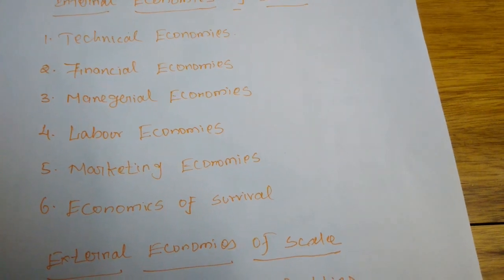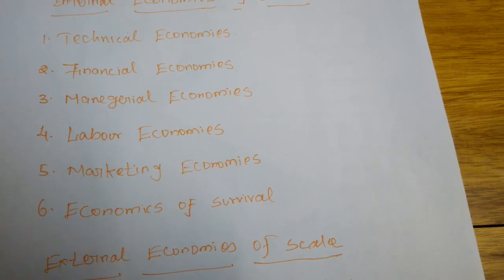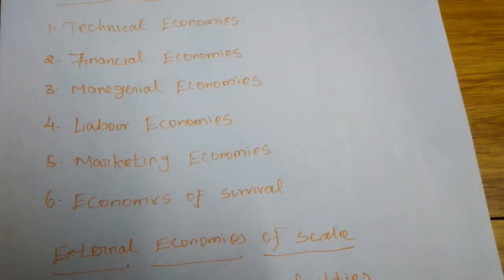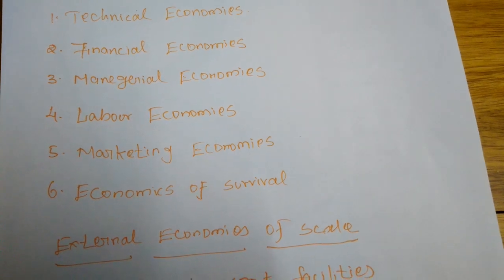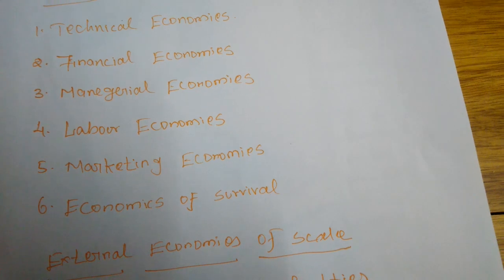Suddenly, if the demand for any commodity is down, the large scale industries are able to cope with the reduced demand and will focus on the production of other commodities.